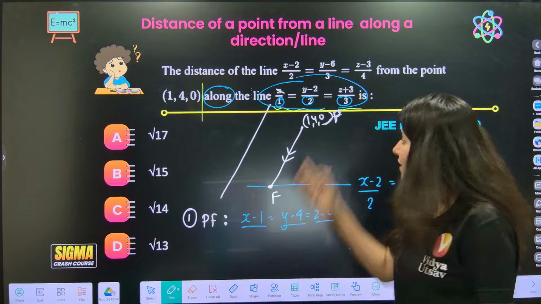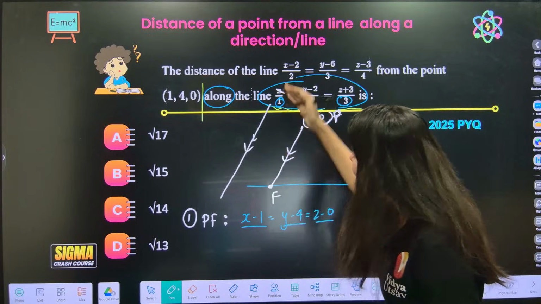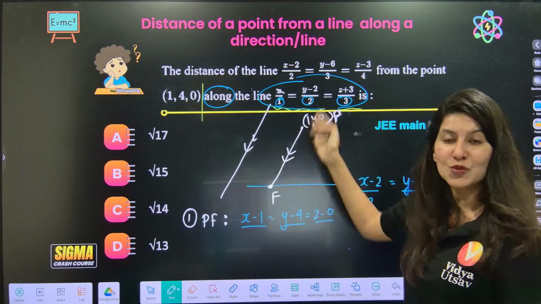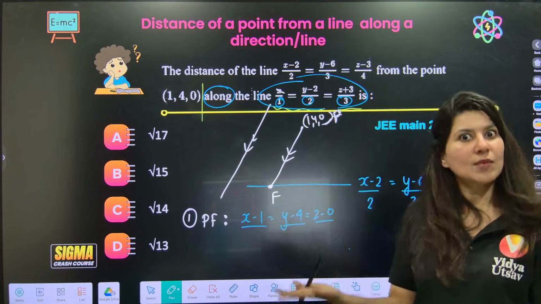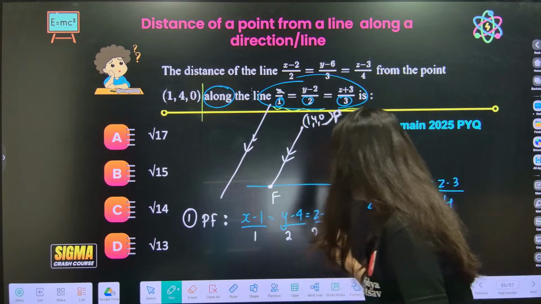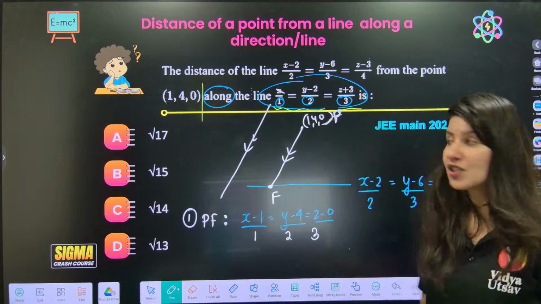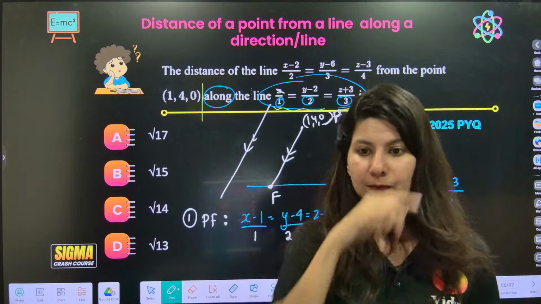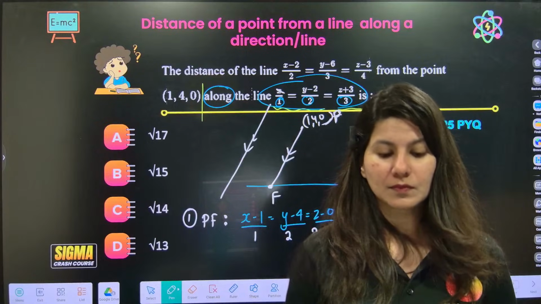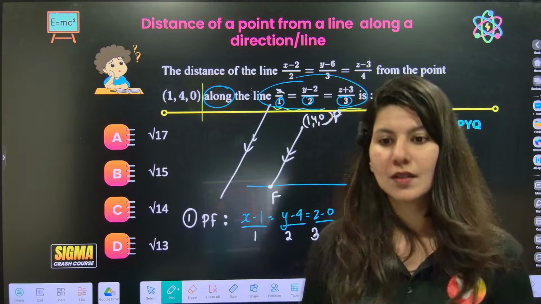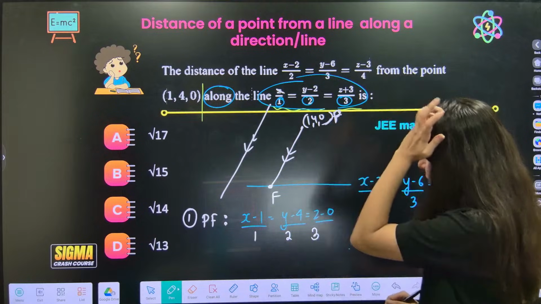See, direction ratio of PF line will be the same as this given line. Correct or not? Because these two are parallel. Parallel lines have the same direction ratio. So 1, 2, 3. So we have borrowed the direction ratio from this line.